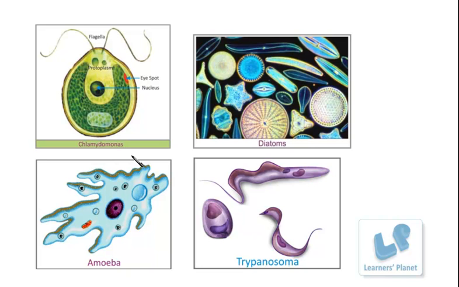See, these are the pictures of autotrophic and heterotrophic protistans, right? The first picture shown here is the Chlamydomonas, and this Chlamydomonas is a type of algae. It is a unicellular type of algae, right?